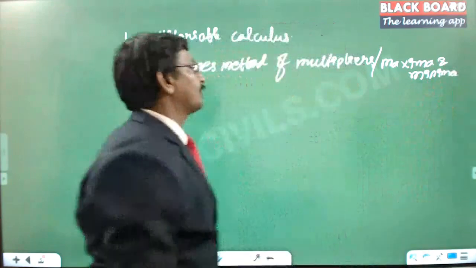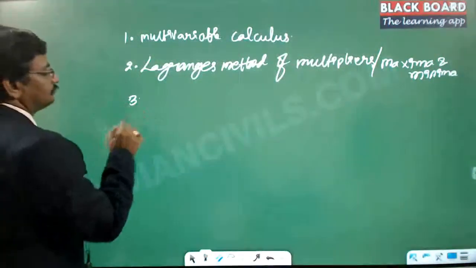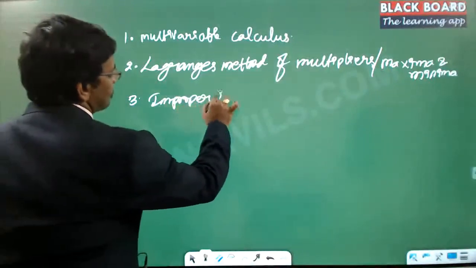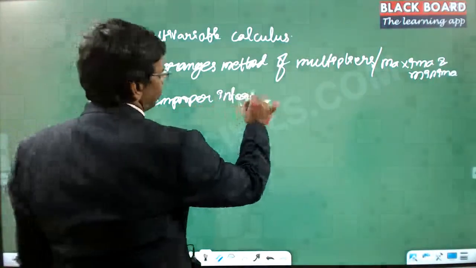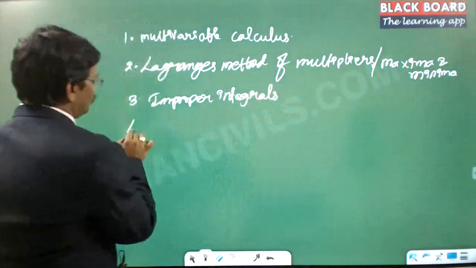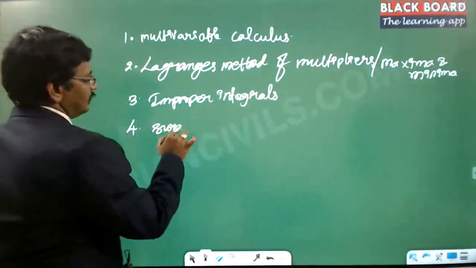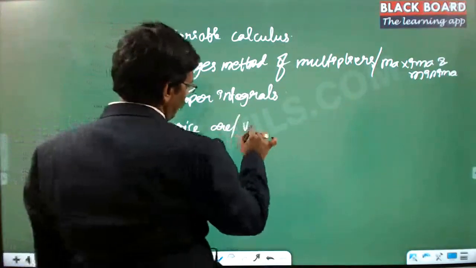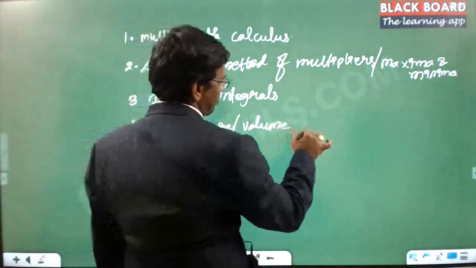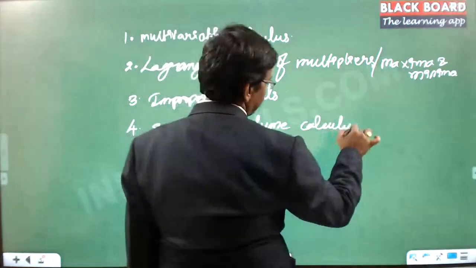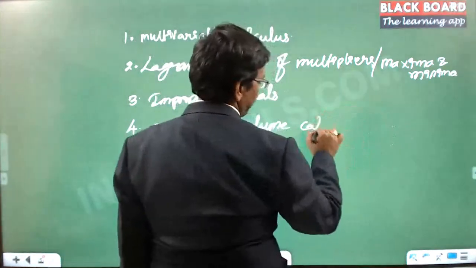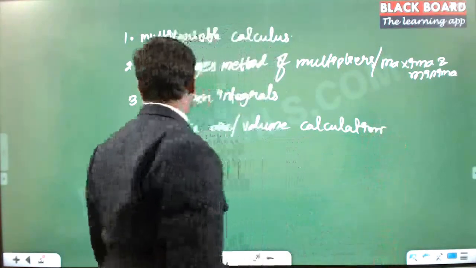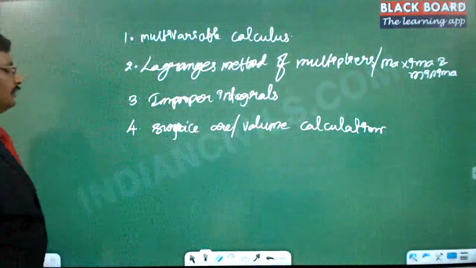The third is improper integrals. And the fourth is surface area and volume calculations.